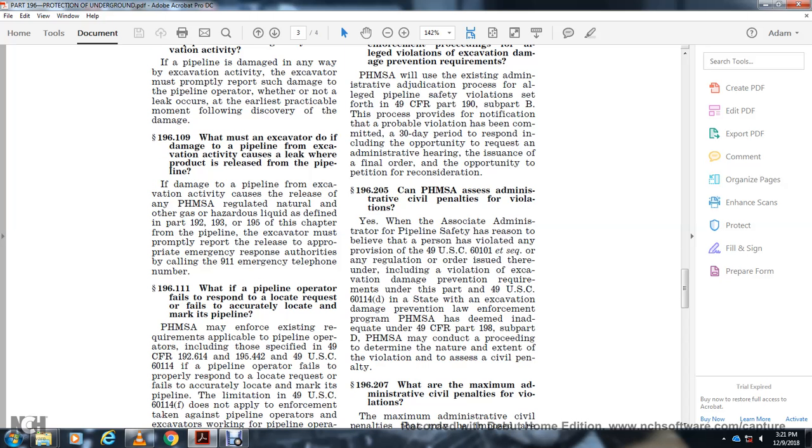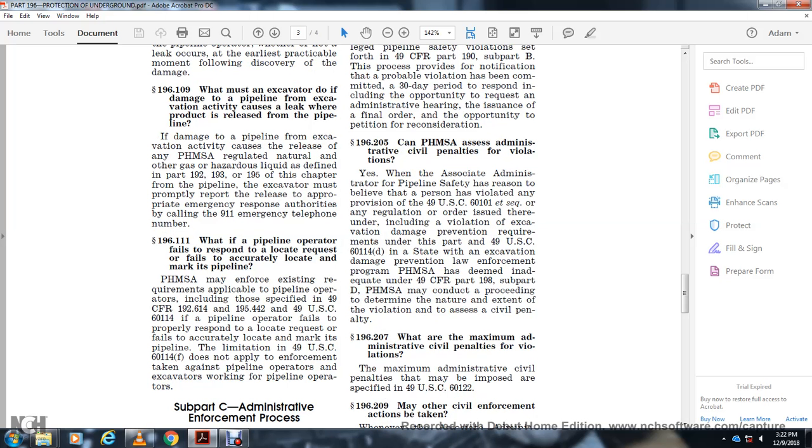196.205. Can PHMSA assess a civil penalty for a violation? If the Associate Administrator for Pipeline Safety has reason to believe that a person violated a provision of Title 49 U.S. Code 60101 and the related regulations or orders issued, including violation of excavation damage prevention requirements under this part, or Title 49 U.S. Code 60114(d), or that the state's excavation damage prevention law enforcement program is deemed inadequate under Title 49 Part 198, PHMSA may conduct a proceeding to determine the nature and extent of the violation and assess a civil penalty. 196.207. The maximum administrative civil penalty that may be imposed is specified in Title 49 U.S. Code 60122.